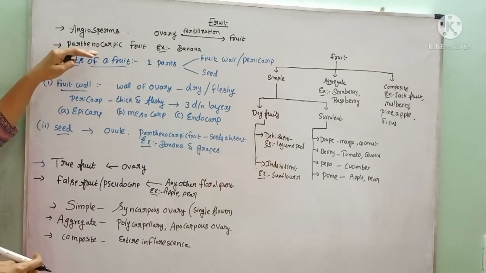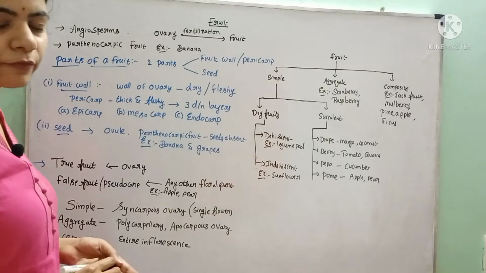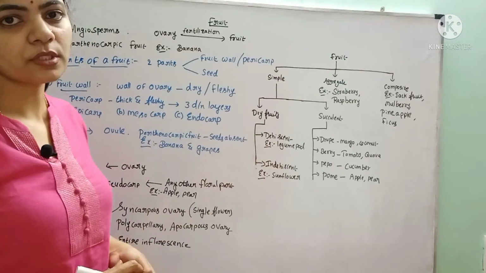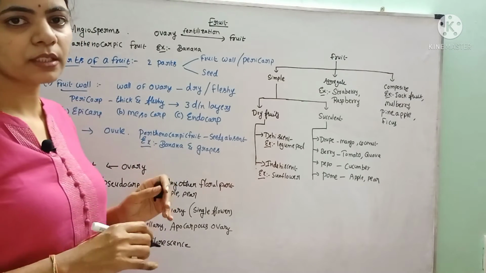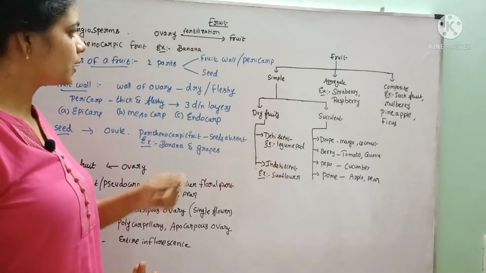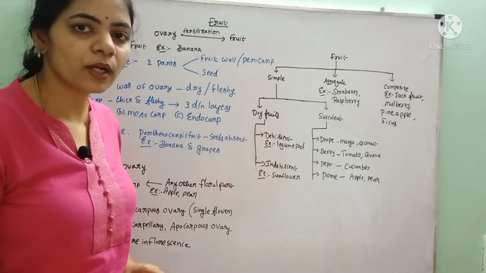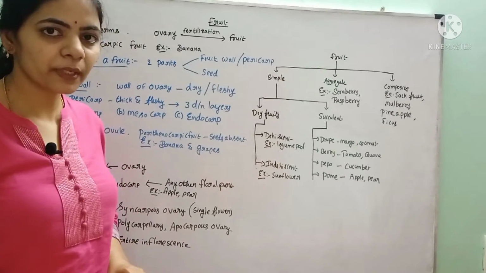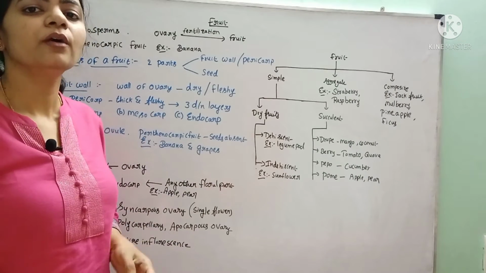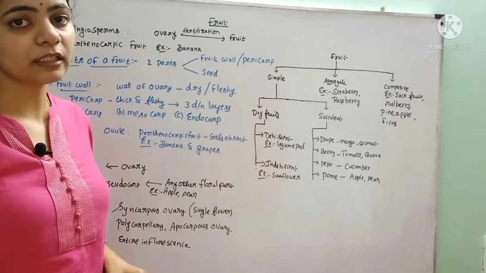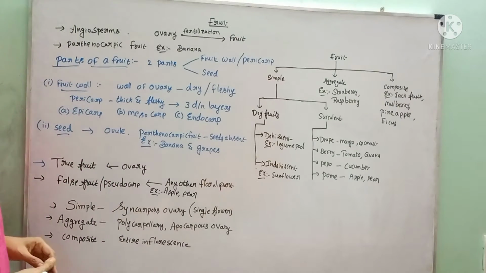Here are some fruits which are called parthenocarpic fruits, where without fertilization the fruit will be developed. Example, banana. Such fruits are called parthenocarpic fruits. What is a parthenocarpic fruit? If the fruit is developed without fertilization, that is called a parthenocarpic fruit.